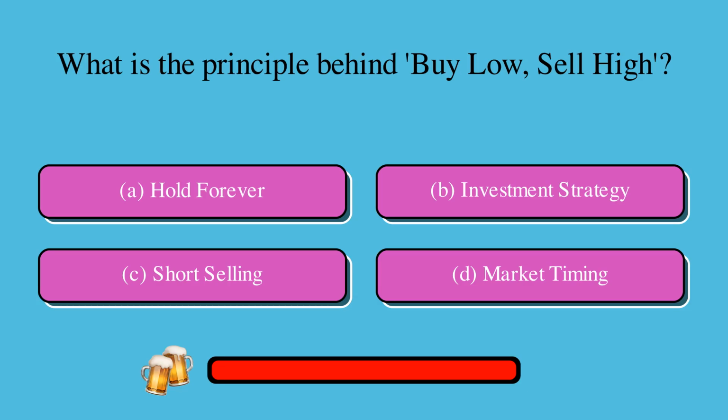What is the principle behind buy low, sell high? Is it A, hold forever, B, investment strategy, C, short selling, or D, market timing? The correct answer is B, investment strategy.